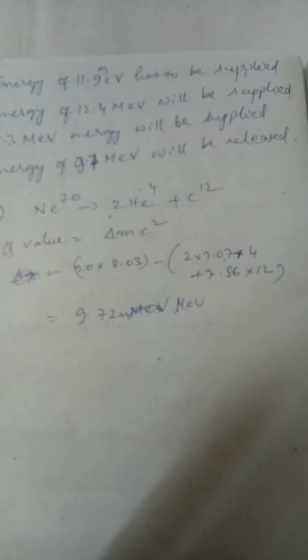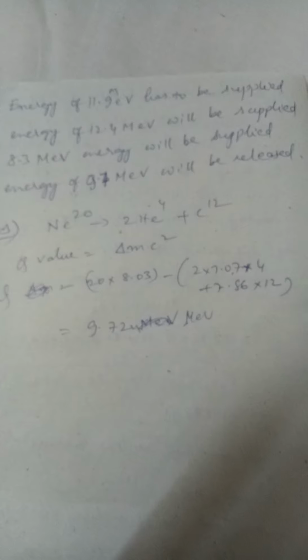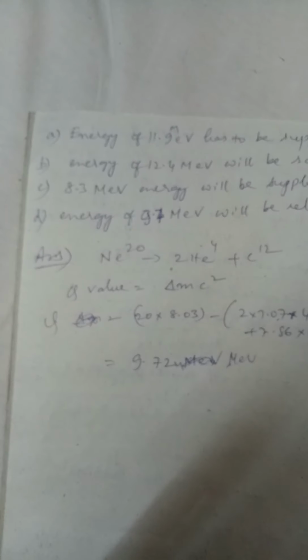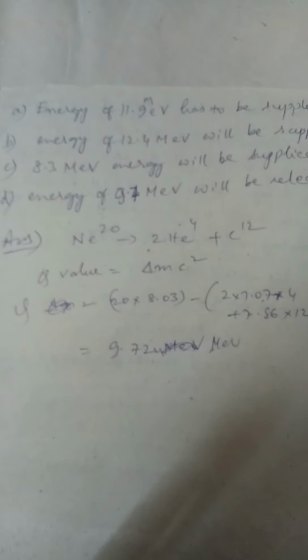Total how many nucleons? 4. 2 numbers of He4 are created, isn't it? So 2 into 7.07 into 4. And when you talk about C12, only one atom. So 7.86 into 12. So if you calculate this, you get 9.72 million electron volts. Now what is this energy? This energy is released. So option D is the correct answer.